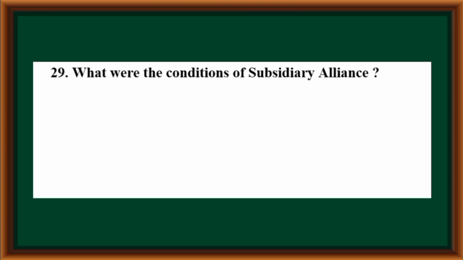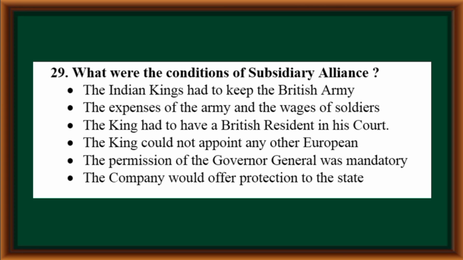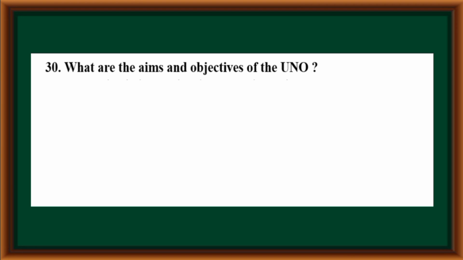What were the conditions of subsidiary alliance? The Indian kings had to keep the British army, bear the expenses of the army, and the wages of soldiers. The king had to have a British resident in his court. The king could not appoint any other European. The permission of the governor general was mandatory. The company would offer protection to the state.